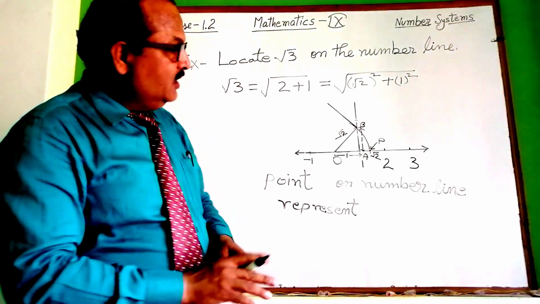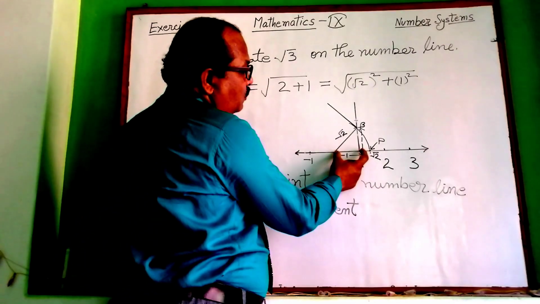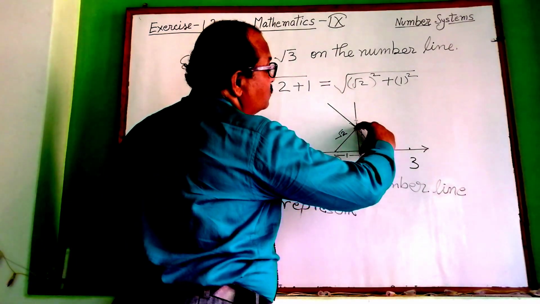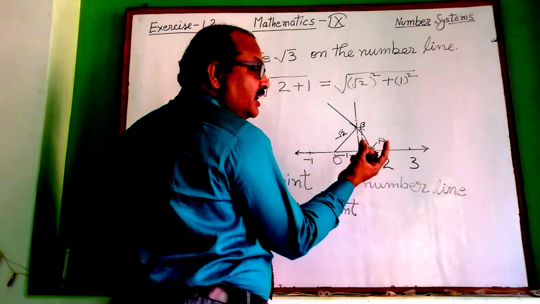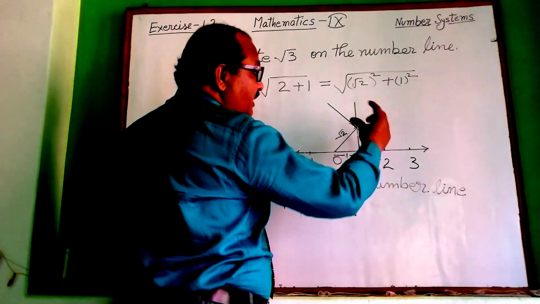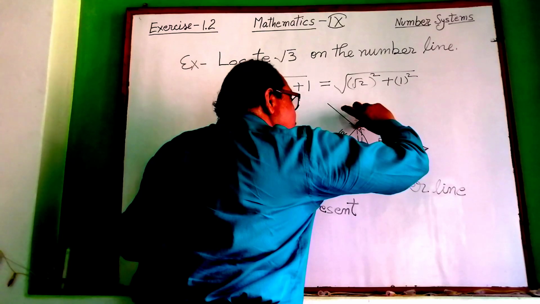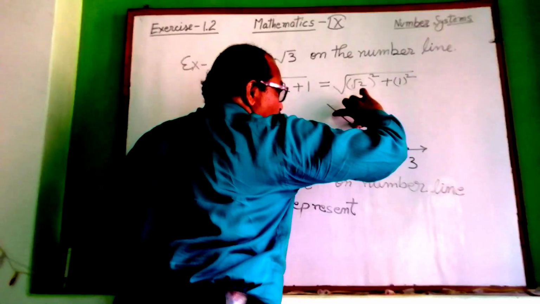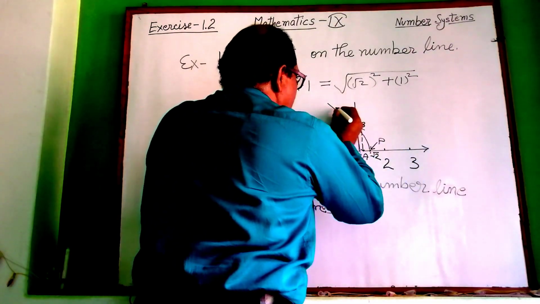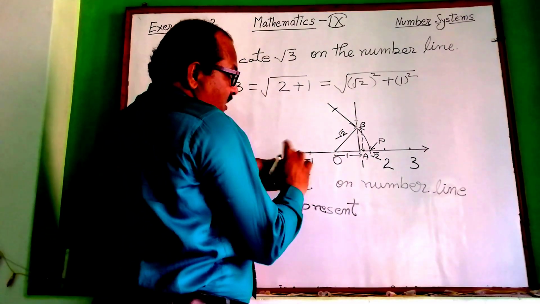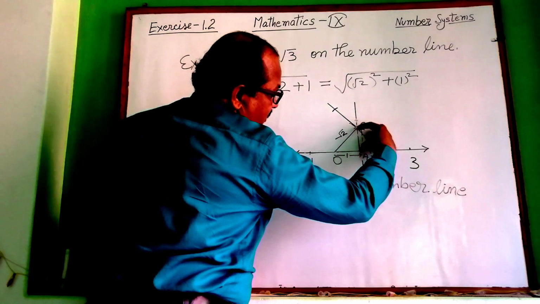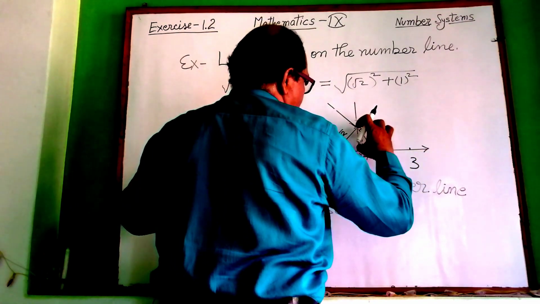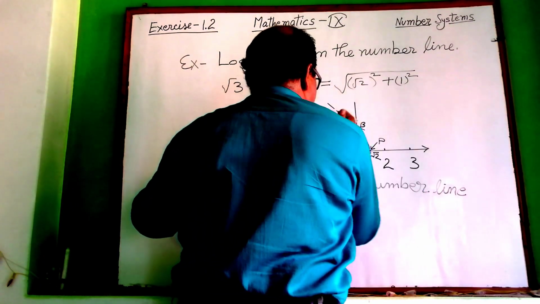Now you can see again you will take 1 unit distance. OA is 1 unit, AB is also 1 unit, both are equal. You may take any one. So again you take the 1 unit height of the triangle. Just use your compass and mark on it like this. All these are 1 unit distance.